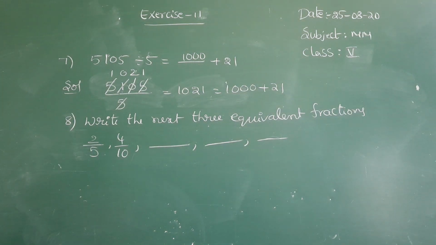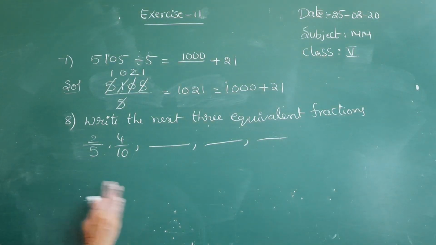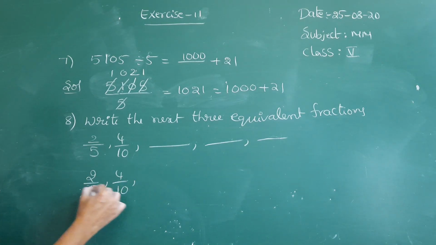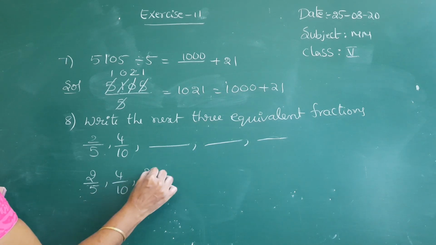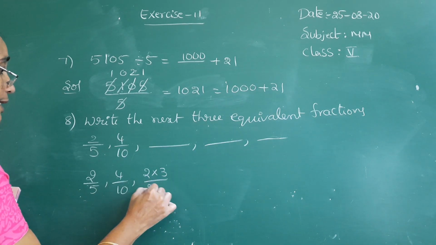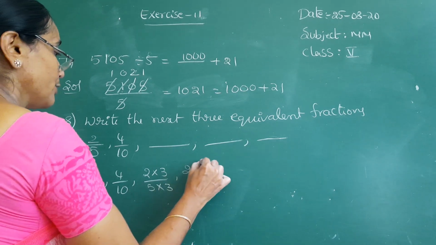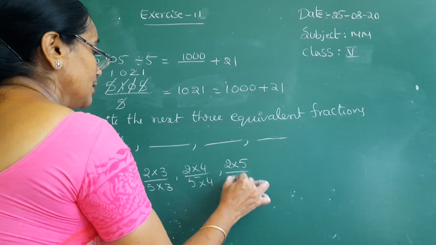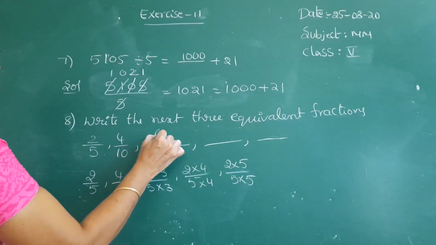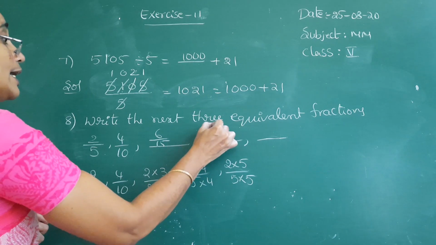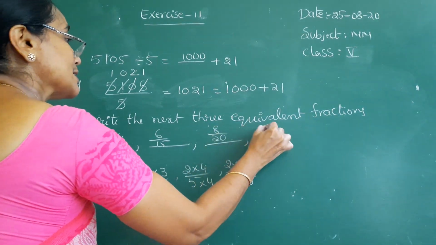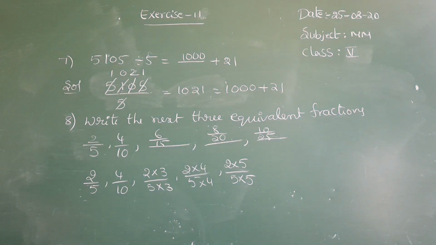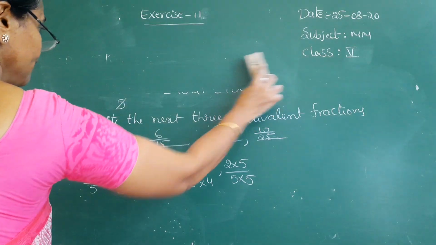But here I am choosing the operation multiplication. So 2 by 5, 4 by 10. I am multiplying here 2 2s. So next I am writing 2 3s, 5 3s, and next 2 4s, 5 4s, and next 2 5s, 5 5s. See, 2 3s are 6, 5 3s are 15, 6 by 15. 2 4s are 8, 5 4s are 20. 2 5s are 10, 5 5s are 25. These three are the equivalent fractions. And go for the 9th problem.